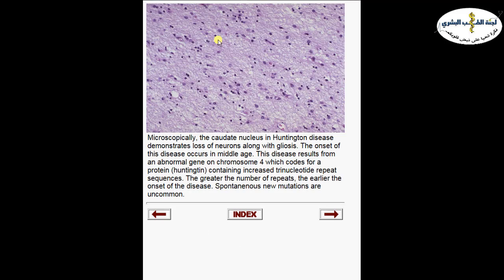So this is from a biopsy, H&E from the caudate nucleus, and here we can see loss of neurons. We don't see neurons at all in this microscopy. We see gliosis or sclerosis replacing the degenerated area of loss of neurons.